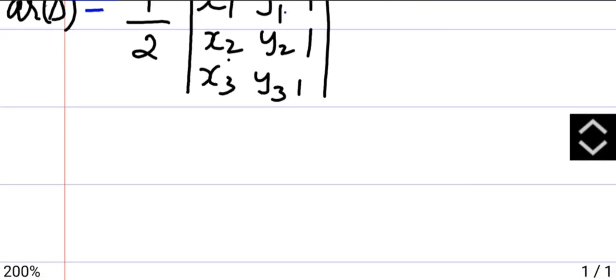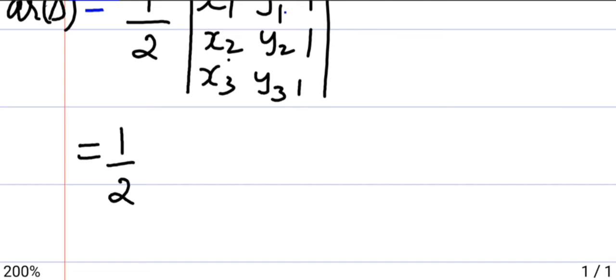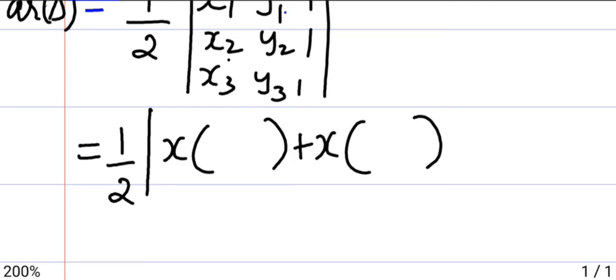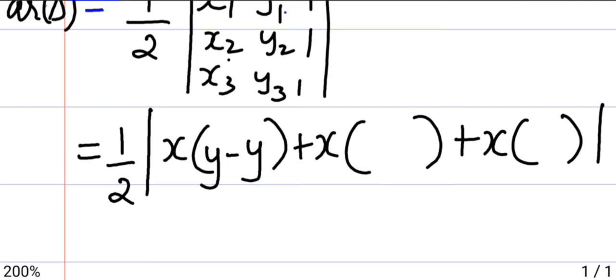The same formula can be simplified and written as 1 by 2 times x1 bracket plus x2 bracket plus x3 bracket. I'm just showing you a simple way of writing it. So just see y2 minus y3, y3 minus y1, y1 minus y2.